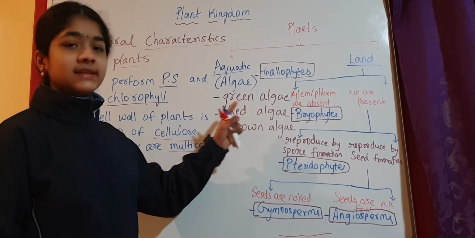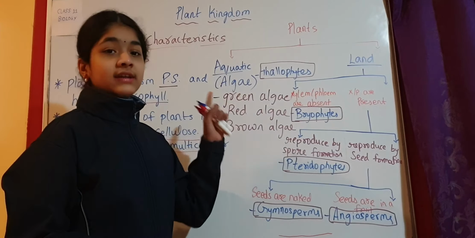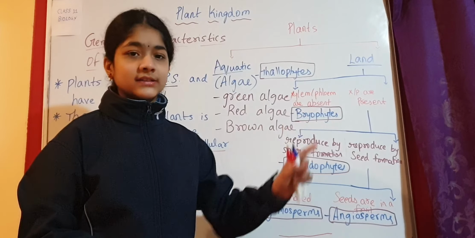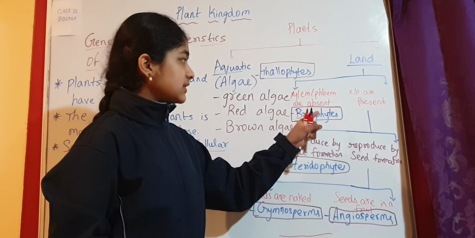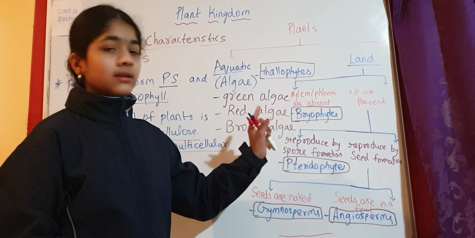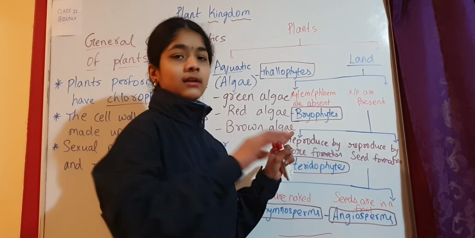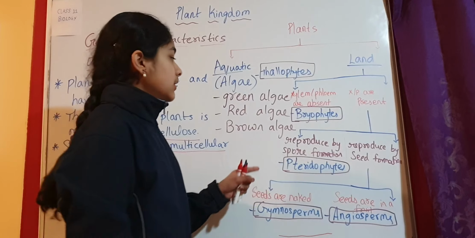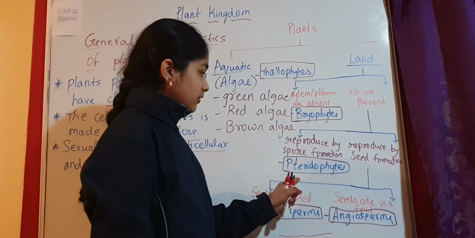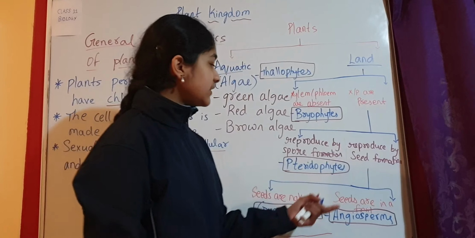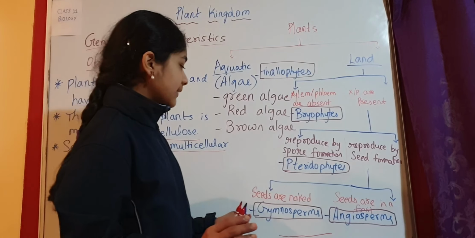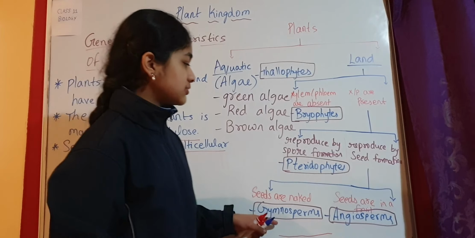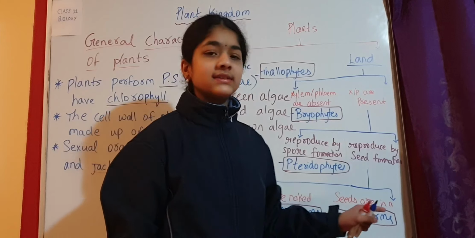And we know that Thallophyta is algae and Thallophyta is aquatic, and in case of land plants, on the basis of the presence of vascular tissues, xylem and phloem are absent or xylem and phloem are present. If they are absent, they are called bryophytes. If they are present, again they are divided into two types. The first is on the basis of how they reproduce. If they reproduce by spore formation, they are called pteridophytes. If they reproduce by seed formation, they are again classified into two types on the basis of the seeds. If seeds are naked, they are called gymnosperms. If the seeds are in a fruit, they are called angiosperms.